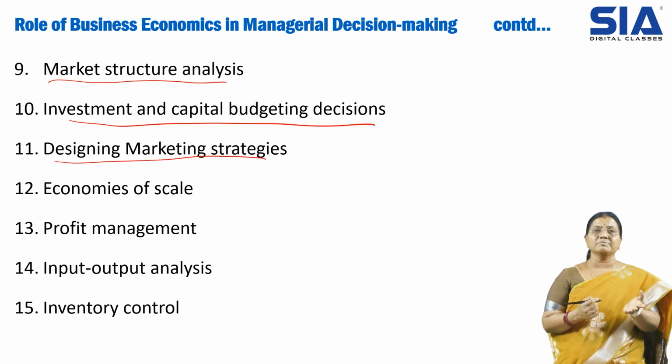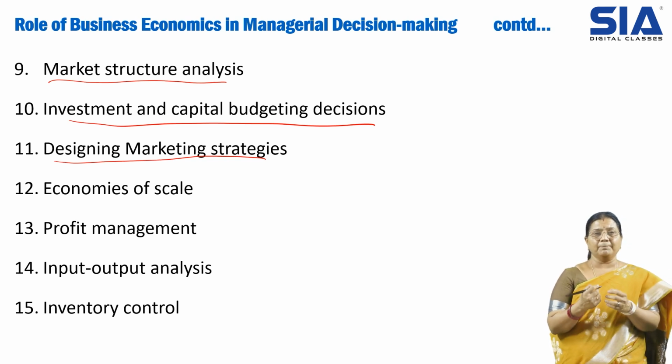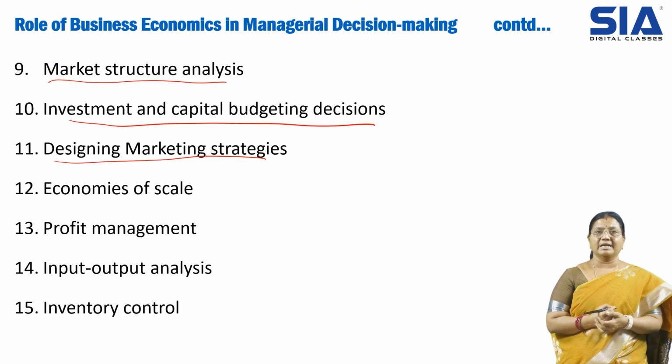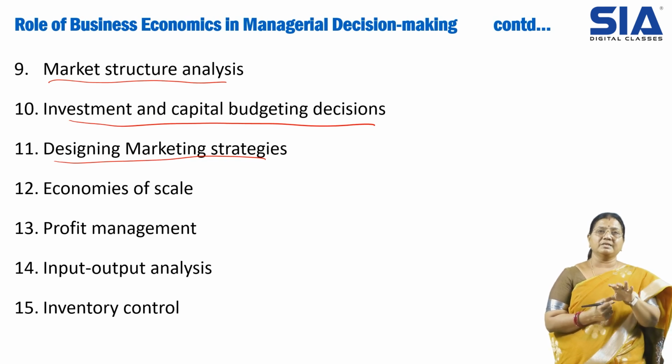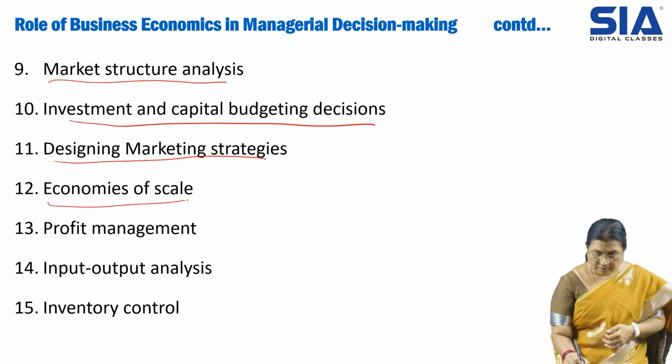The launching programs take place to attract you or to create stimuli in the customers about that movie. In the same way, economics will help us in designing the marketing strategy, that is, which strategy matches our product to create an impression in the minds of the customers.